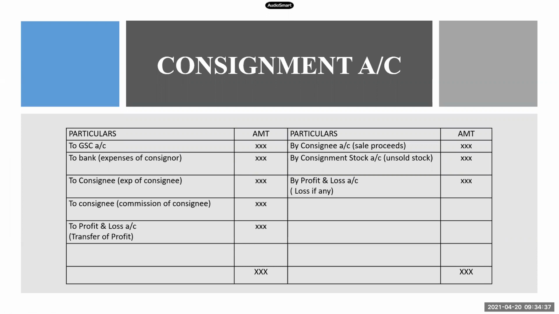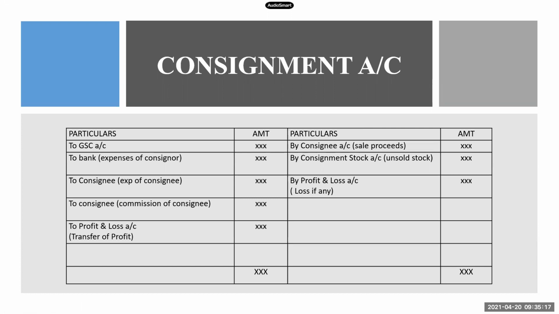Now step number 5 is sales made by consignee. Sales is an income, so in the consignment account, the sales entry will be credited. These sales are made by the consignee, so we will write the entry as by consignee's account for the sale made. Next step is calculating the commission of the consignee. Commission is again an expense for the consignment, so again it will be debited. You will write it as to consignee, because this commission is due to the consignee. We need to pay it to the consignee, so to consignee, in brackets commission.